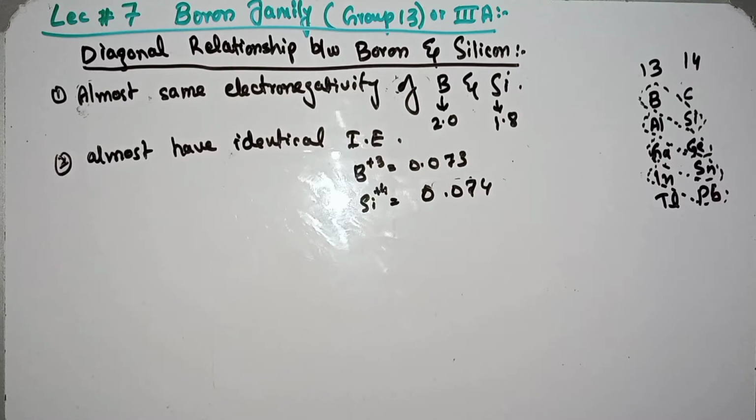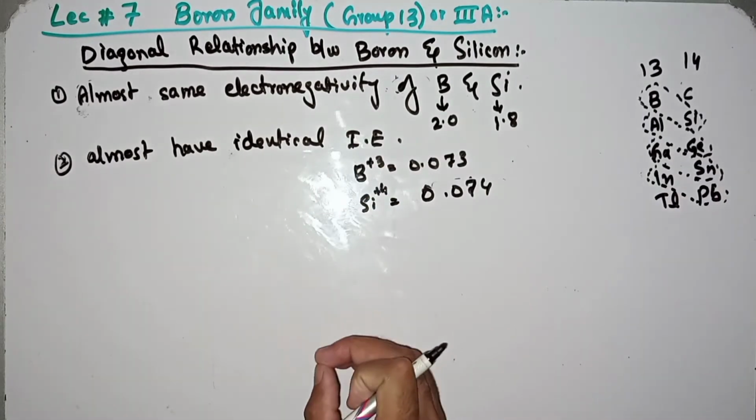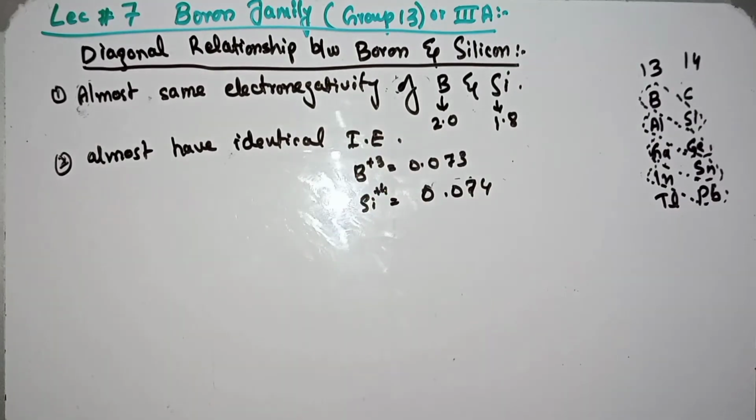First of all, we will take the similarities between boron and silicon. I will show you where boron and silicon show the same behavior, the same reactivity, the same resistance, the same solution. After that, I will show you the differences between boron and silicon. Okay, let's start the topic.